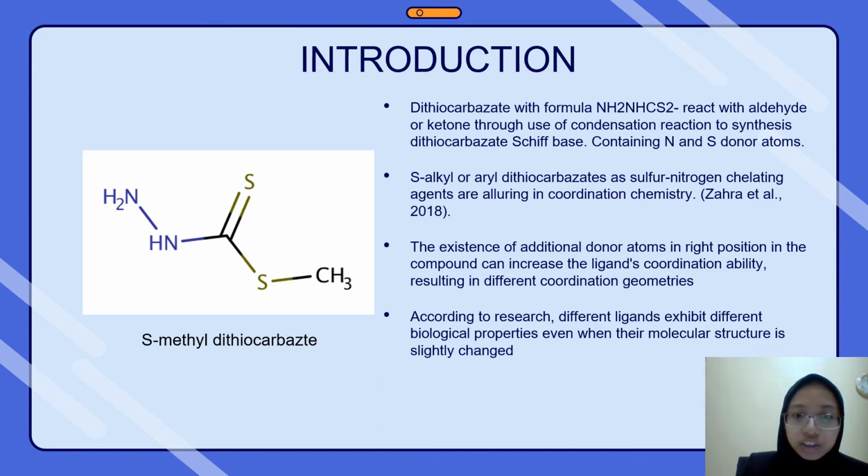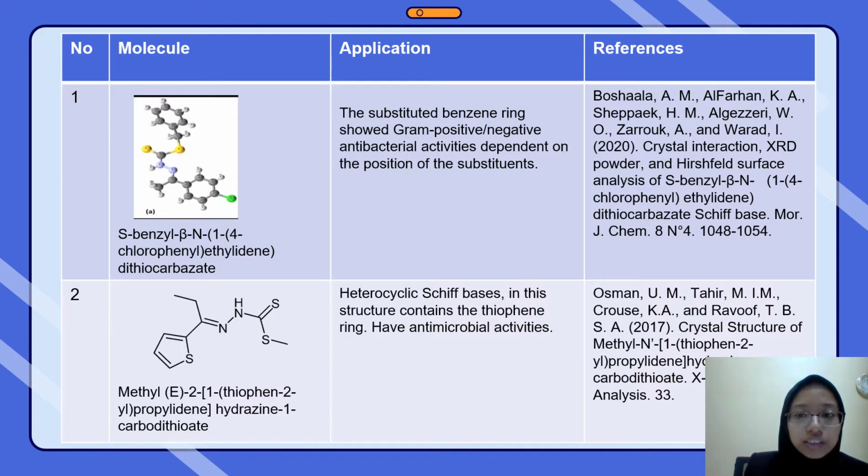The existence of additional donor atoms in the right position in the compound can increase the ligand coordination ability, resulting in different coordination geometries. According to the research, different ligands exhibit different biological properties even when their molecular structure is slightly changed. These are the examples of dithiocarbazide derivatives.